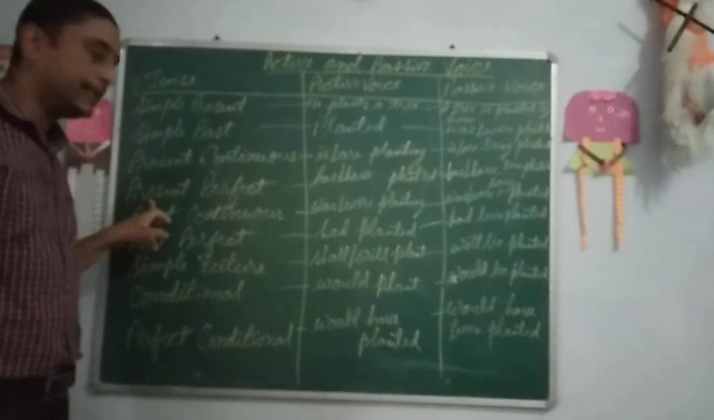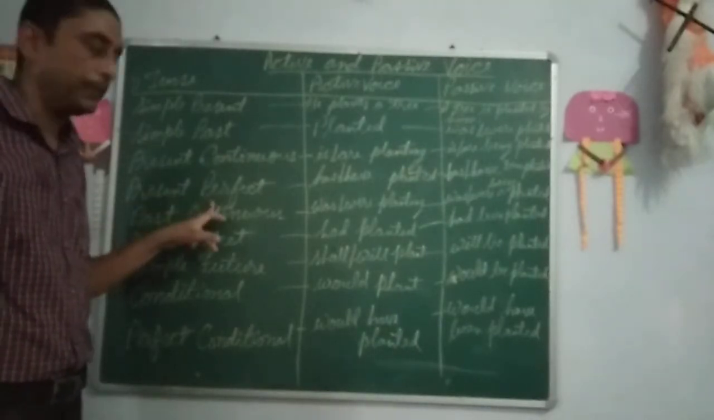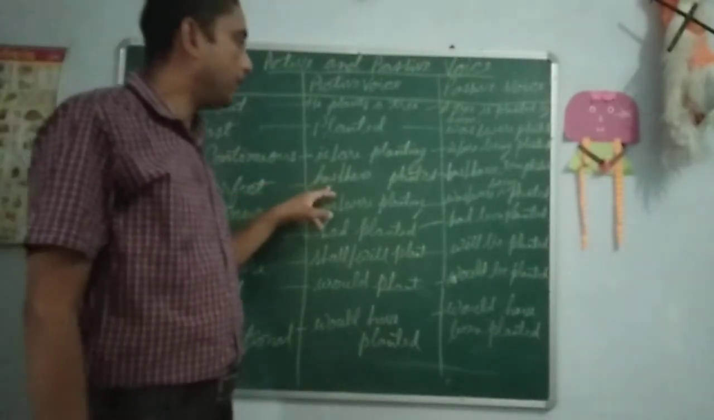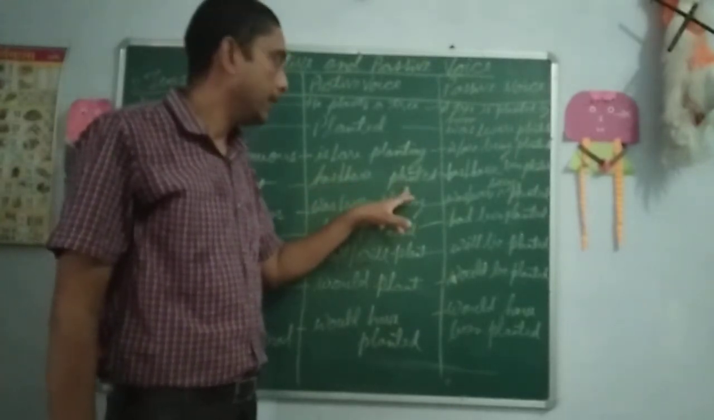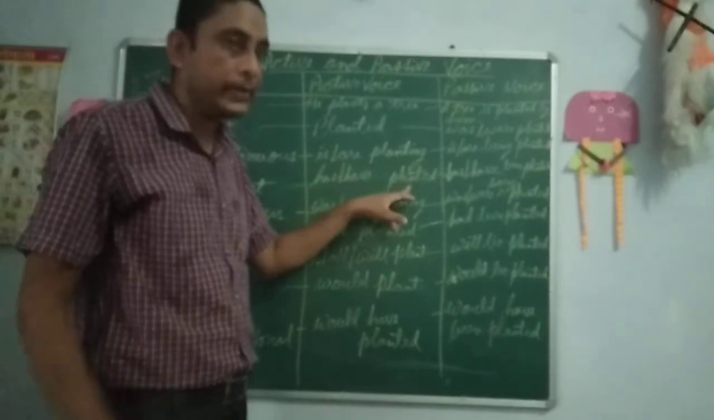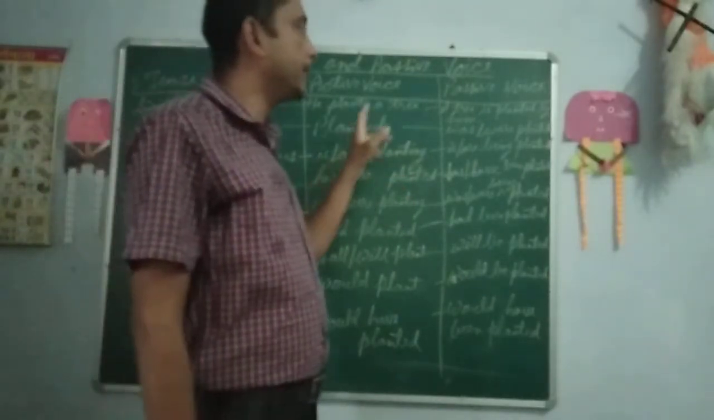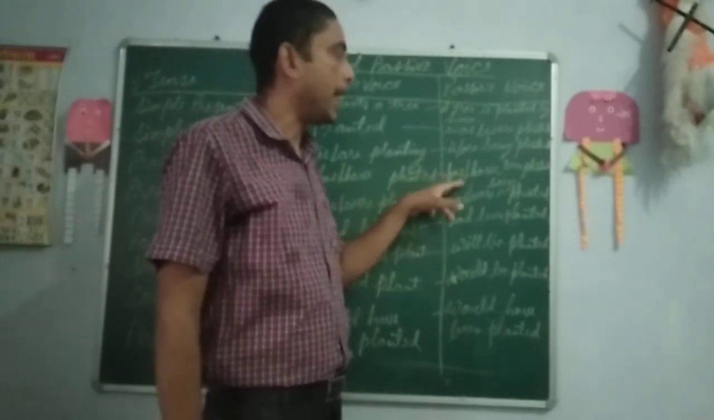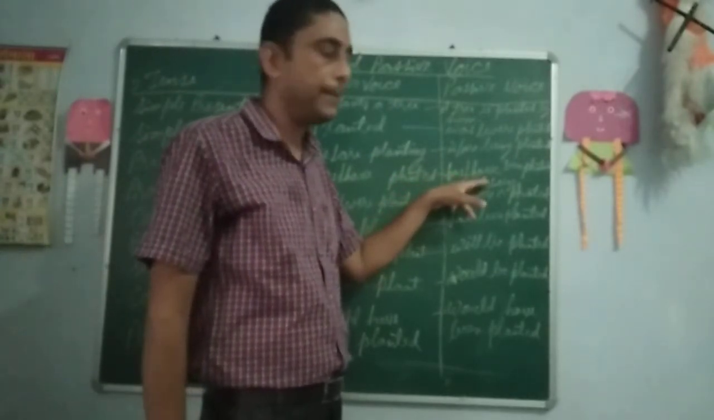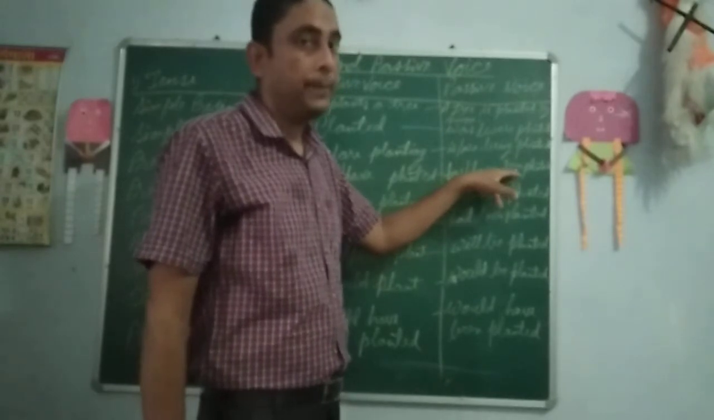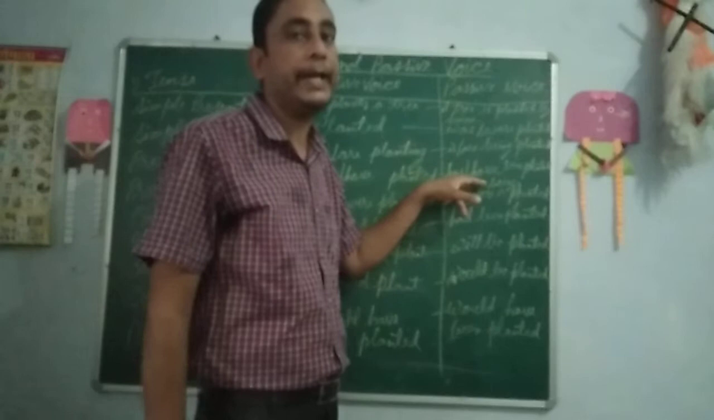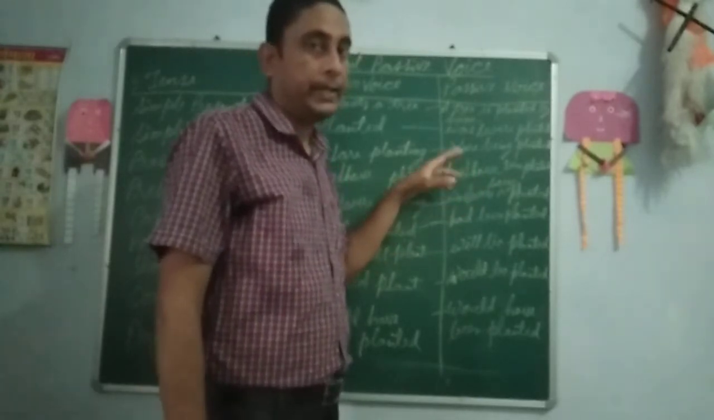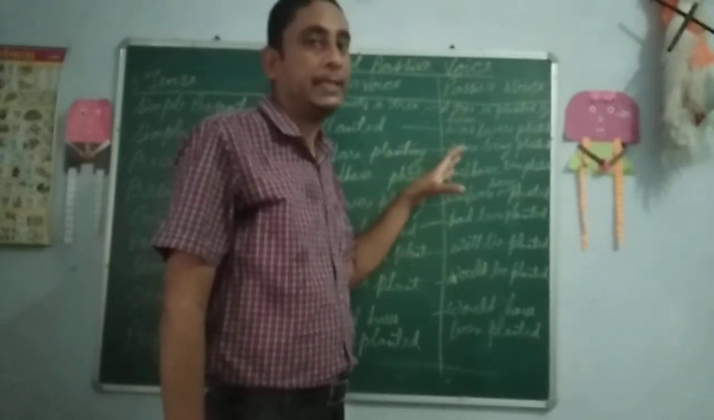Now if a sentence is in a present perfect form, so in active voice it will be has or have planted. So he has planted a tree. He is the subject of the sentence. Now we will change it into the passive form. Has and have will remain same, and been planted will be used. So a tree has been planted by him. The sentence will become in the passive voice.